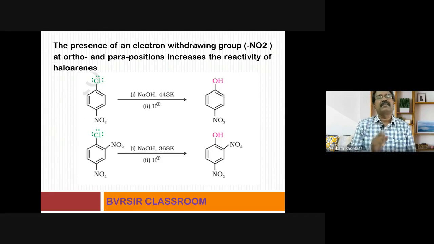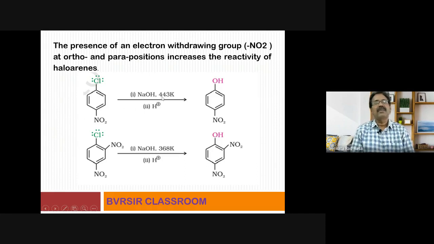Why I'm stressing on these points is they will give four different options, and they will ask you to identify which one or which molecule can readily undergo nucleophilic substitution reaction. So more the temperature, more the pressure, and third important point is presence of electron withdrawing group like nitro group at the ortho and para positions. So you study this one. The presence of an electron withdrawing group, that is like nitro group NO2 at ortho and para positions, increases the reactivity of haloarenes. You observe this one.